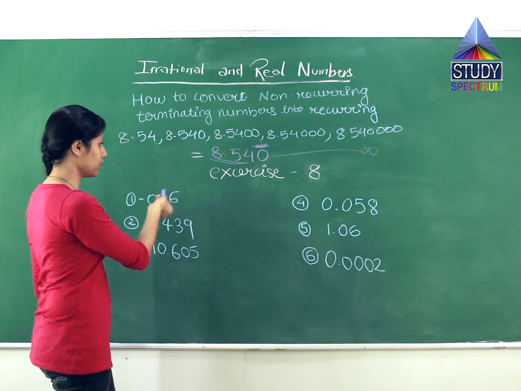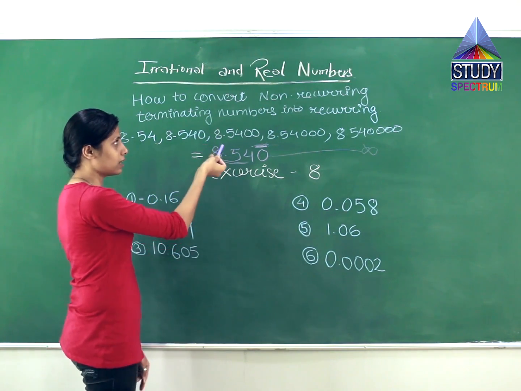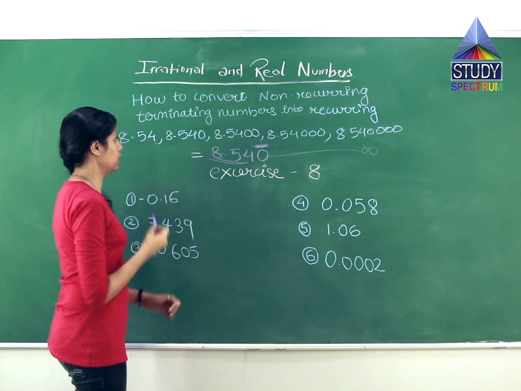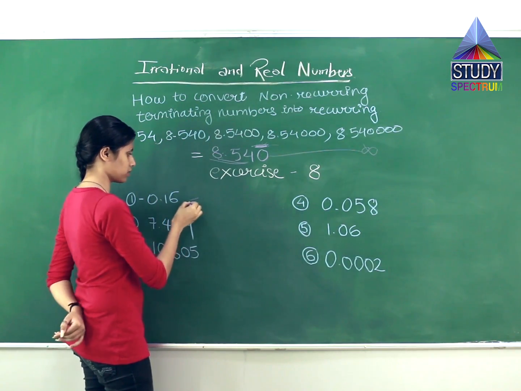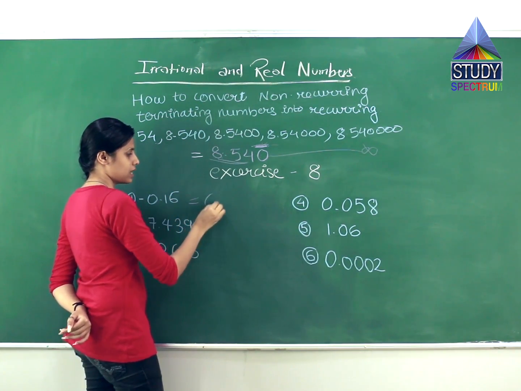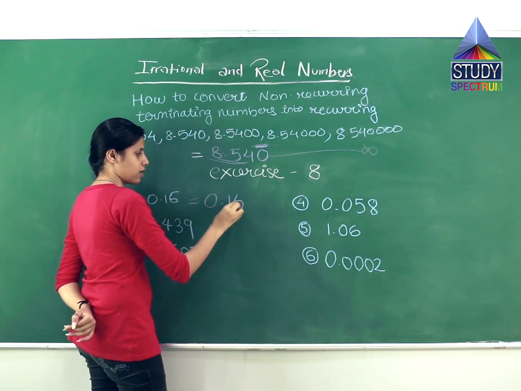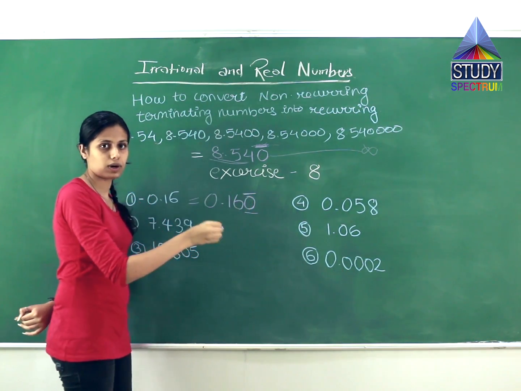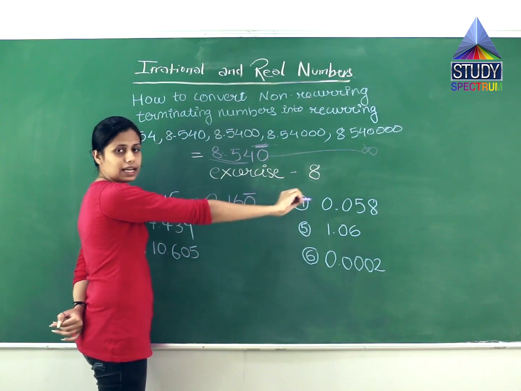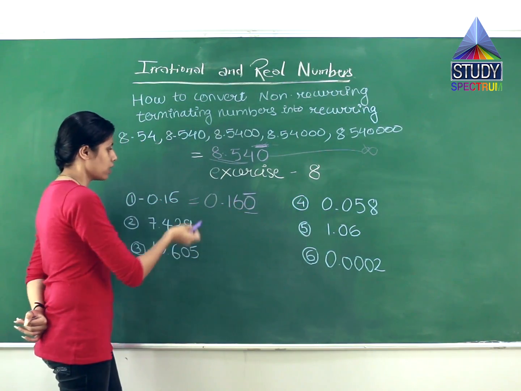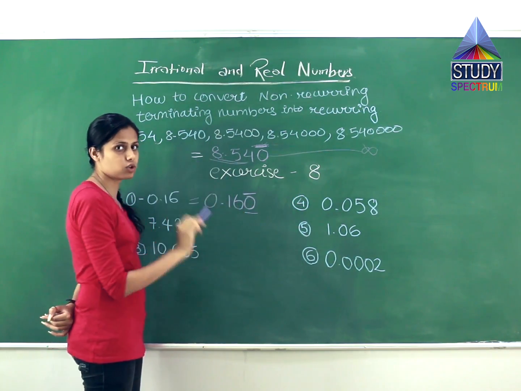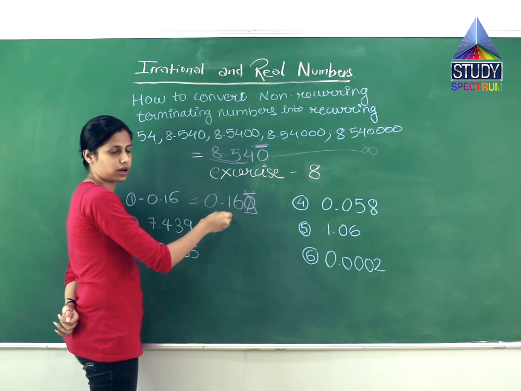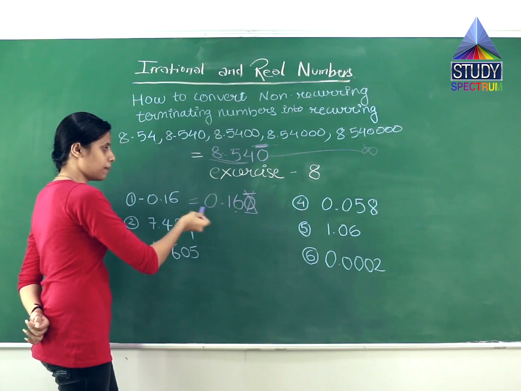Similarly, in exercise number 8 we can convert the non-recurring terminating numbers into recurring numbers. How can we convert this? Simply by writing it like this, with a bar over the 0. What does that mean? 0 goes on till infinity. And I said, 0 after a point has no value. So there is no value for this 0, even if you write it or you don't write it. So ultimately both the numbers are the same.